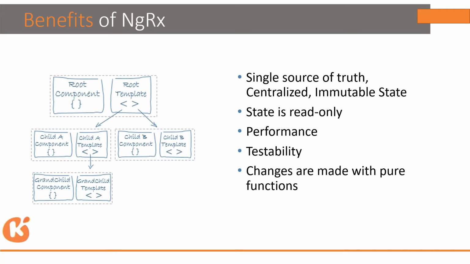Because we already saw in the architecture there is an effect. Do you mean that a side effect is something like an API call? For example, when an action is dispatched, and then there is an effect, for example a service call, that is an effect.